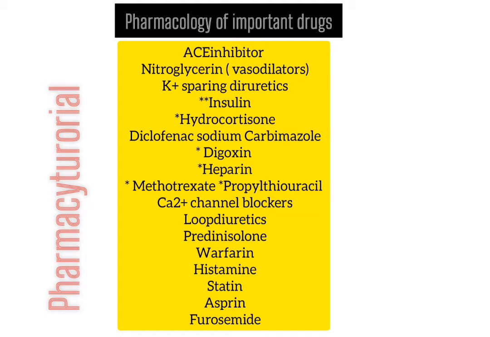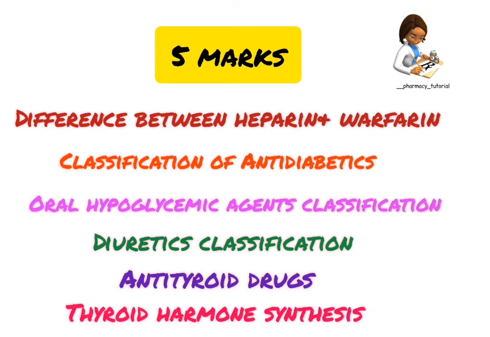Insulin is very important. They may ask you the pharmacology of insulin, hydrocortisone, digitoxin, heparin, methotrexate and propylthiouracil. These are very important, they asked repeated questions. Then next, ACE inhibitors, nitroglycerin, vasodilators, diuretics and calcium channel blockers, loop diuretics, warfarin, histamine. Warfarin and histamine are also very important. Aspirin is also very important.